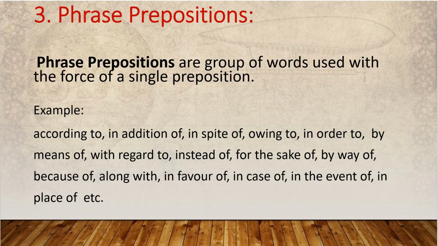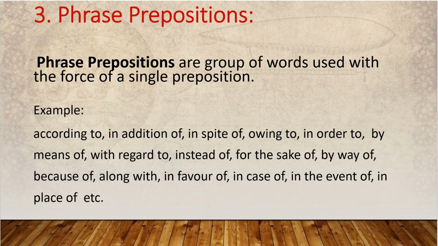In spite of, owing to, in order to, by means of, with regard to, instead of, for the sake of, by way of, because of, along with, in favor of, in case of, in the event of, in the place of, etc. We are using all these prepositions, but for your syllabus only simple prepositions are there.